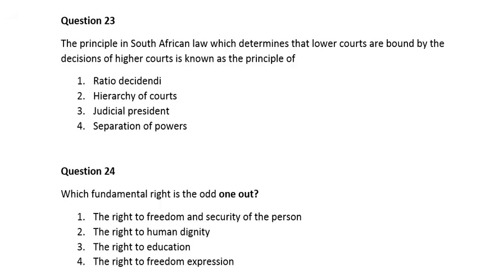Question 23. The principle in South Africa law which determines that lower courts are bound by the decisions of higher court is known as the principle of 1, ratio deterrent. Number 2, hierarchy of courts. Number 3, judicial president. Number 4, separation of powers. So guys, here the correct answer is number 3, which is judicial president.